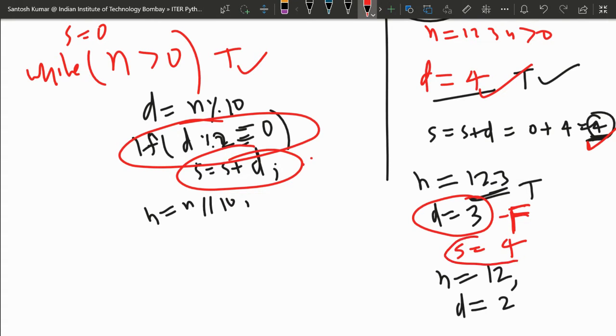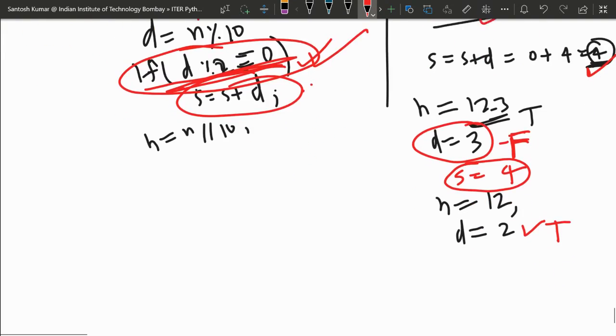So then S will not be updated. Why? Because 3 is not even. We have to add only even digits. So we are checking here whether it is an even digit or not. So D is 2 now. Now it will be true. We are checking whether D is even or not. So yes, it is even.